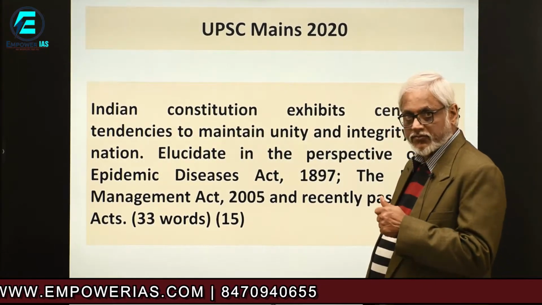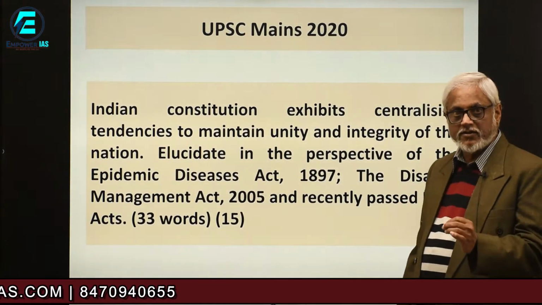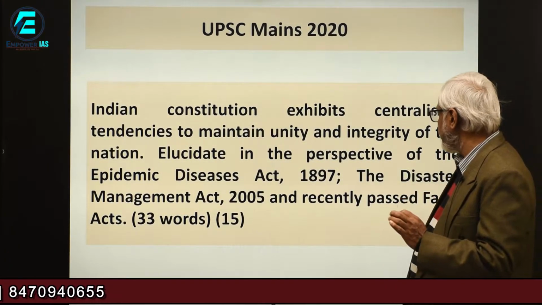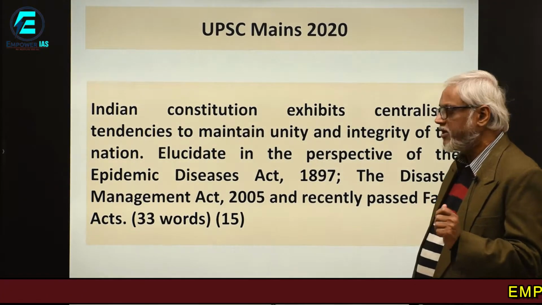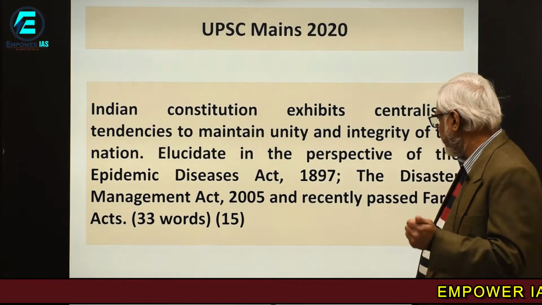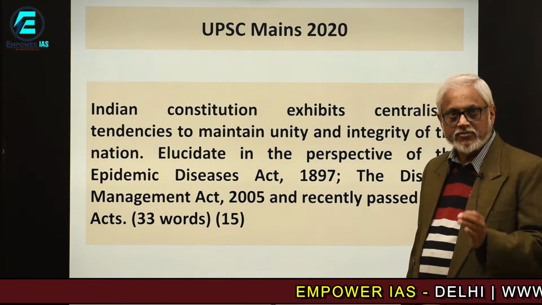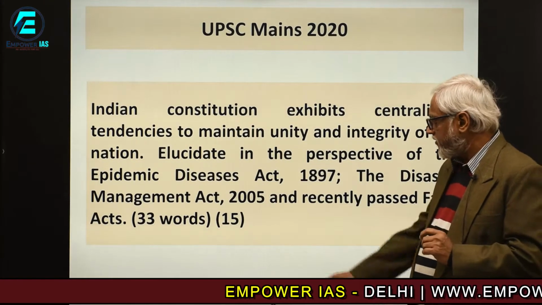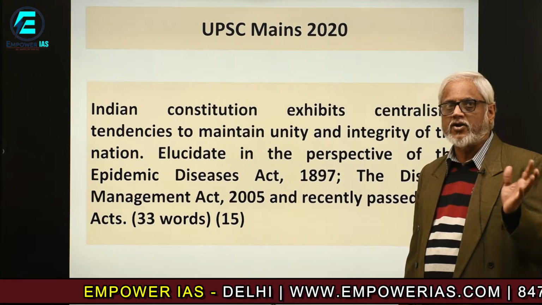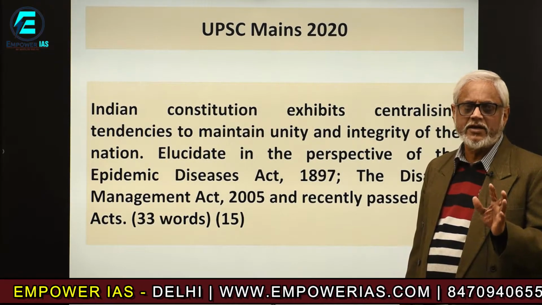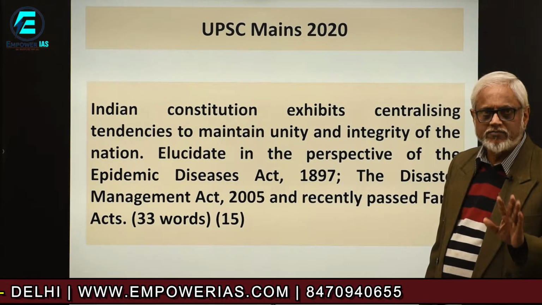Now see this question: Indian Constitution exhibits centralizing tendencies to maintain unity and integrity of the nation. Elucidate in the perspective of the Epidemic Diseases Act 1897, the Disaster Management Act 2005, and the recently passed Farm Act. It is altogether 33 words. It's a 15 marks question. That means you have 250 words maximum to write. Out of that, around 50 words will go, so you have roughly 180 to 200 words to write the answer. That means around 14 to 15 sentences.